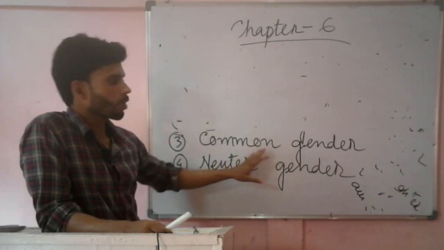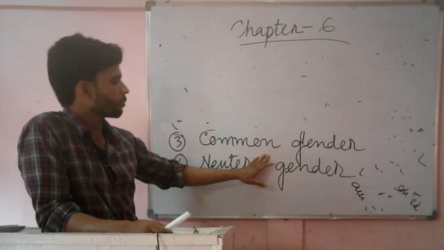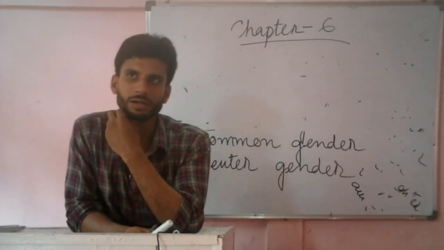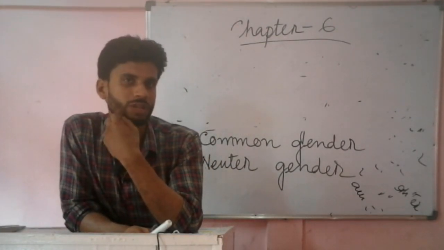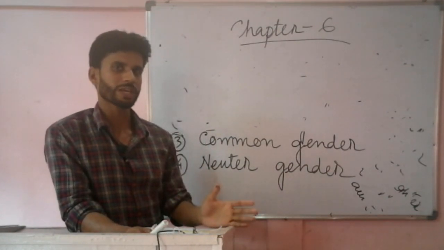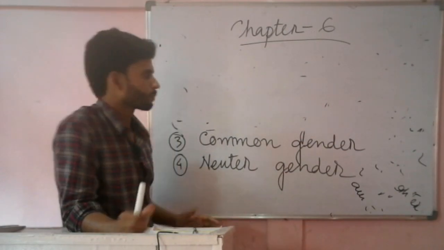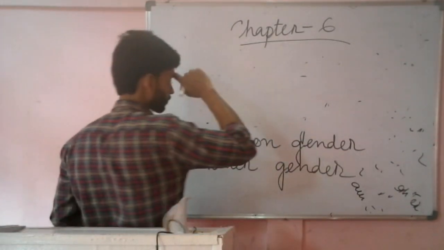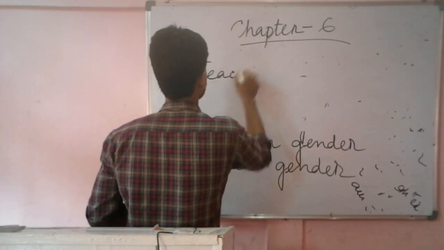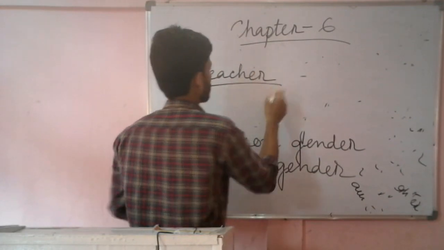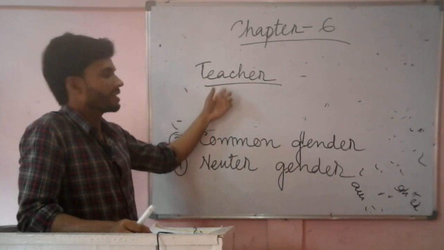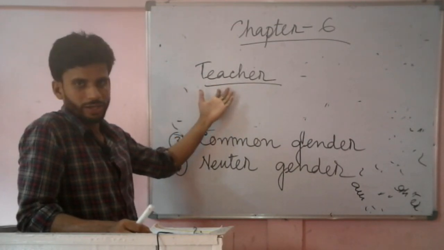Now, what does common gender mean? What do we understand by common gender? Common gender are those nouns which indicate both a male or a female. For example, teacher. If I write teacher, this teacher can be a man, can be a woman.